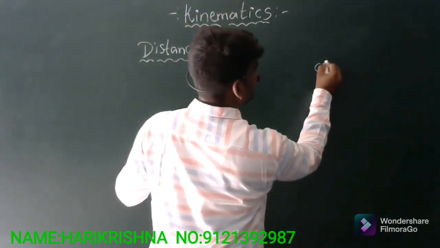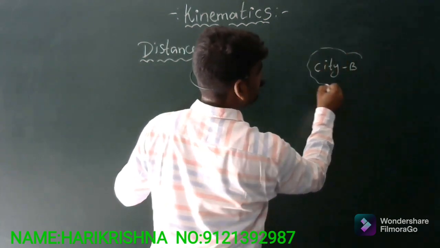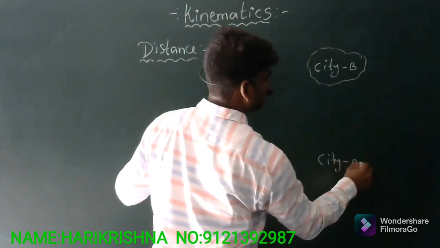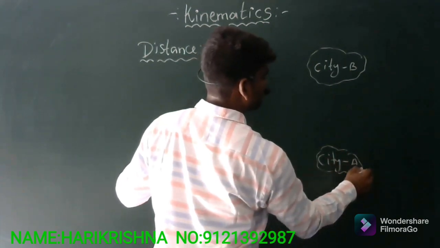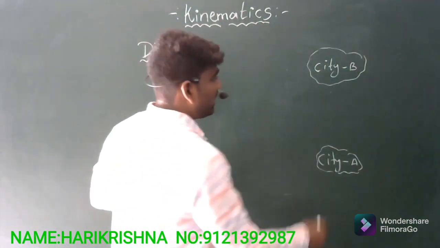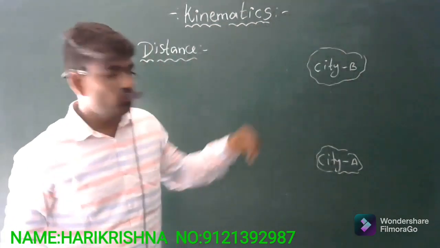I am taking this as city B, and one more city will be there, that I am taking as city A. These are the two cities which are separated by some distance, and for moving from city A to city B, I have provided two paths here.